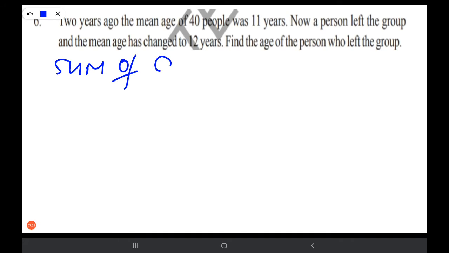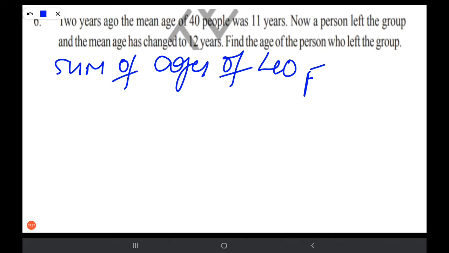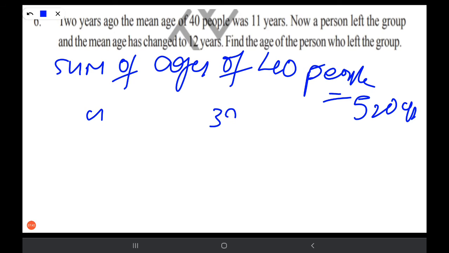See, the sum of ages of 40 people is equal to 520 years. The sum of 39 people's ages is 468. So we need the one person who left here.